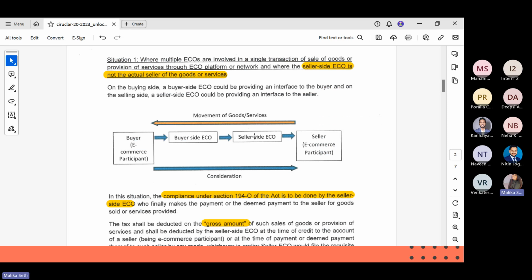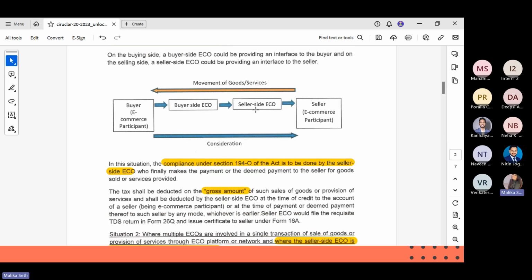So, the seller side ECO is providing a platform to the seller to sell his products. Now, it can be one, it can also be two different parties. Now the question comes: who will deduct the TDS, the buyer side ECO or the seller side ECO? In this case, the final remittance of the amount which the buyer is paying is sent out by the seller side ECO. So, in this case, the seller side ECO will deduct TDS, and the buyer side ECO will not have any role in the compliance of Section 194O.